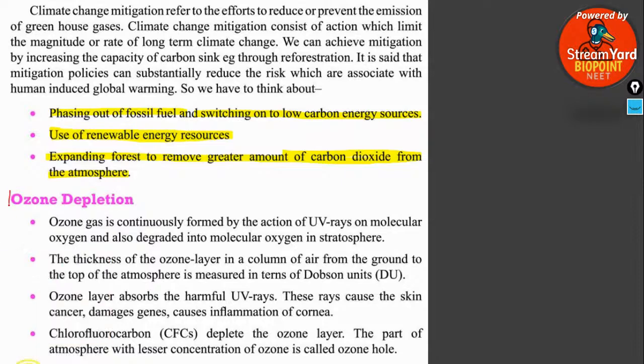Next is ozone depletion. How is ozone depletion happening? Ozone is made of three oxygen molecules, not three carbon, sorry, clubbed together to form an ozone molecule. This ozone molecule is acted upon by the ultraviolet radiation.